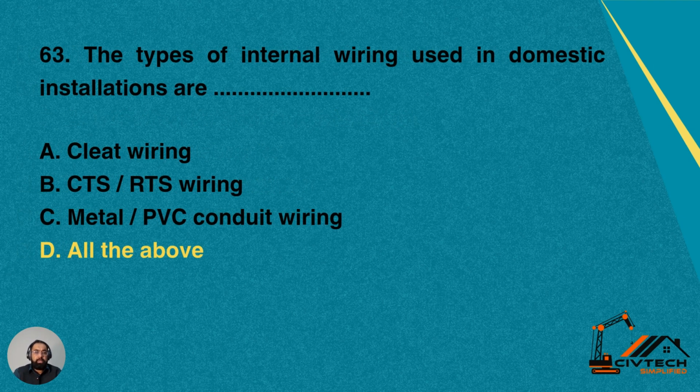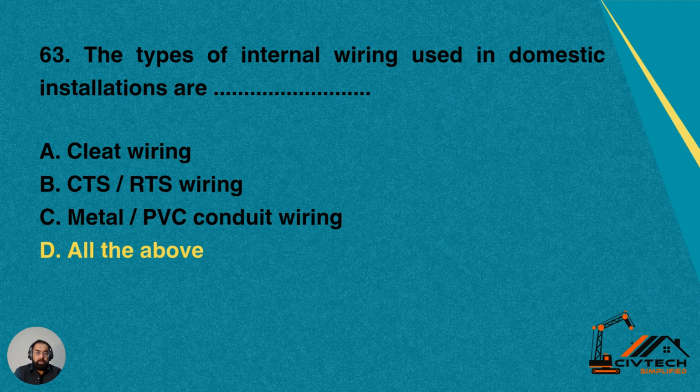Question number 63. The types of internal wiring used in domestic installations are dash. So, what type of wirings in a residential building or domestic building are used? Number A, cleat-based wiring.